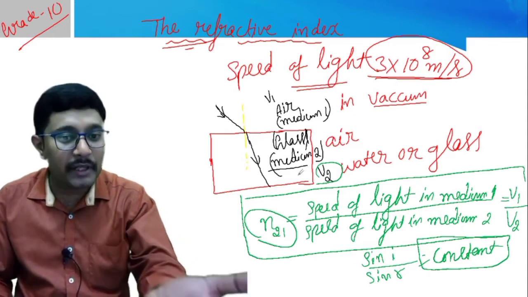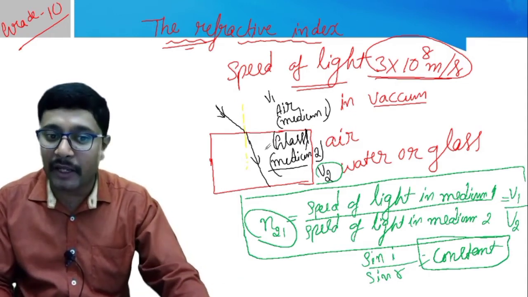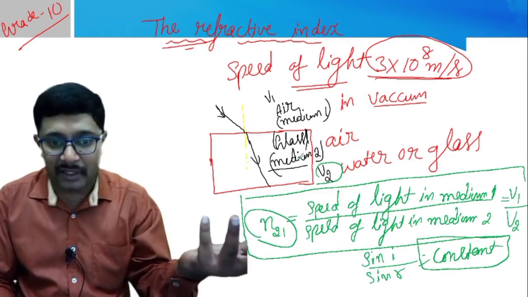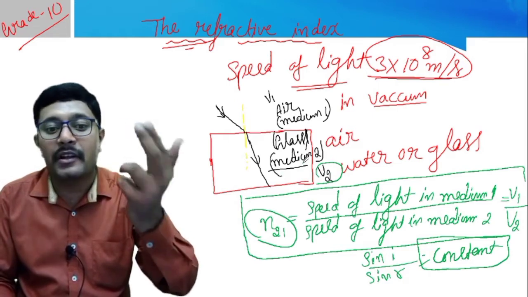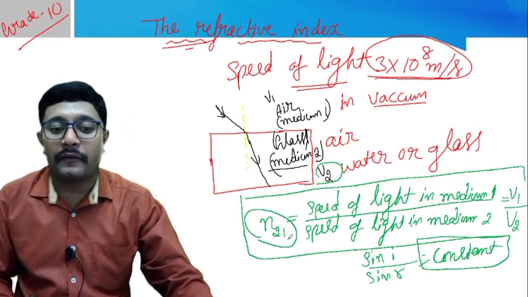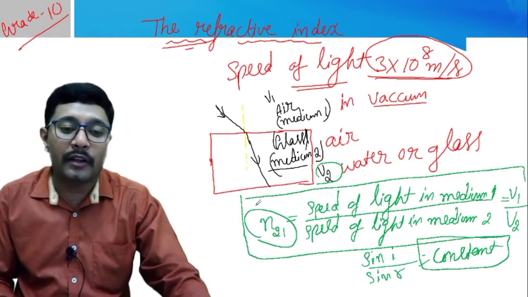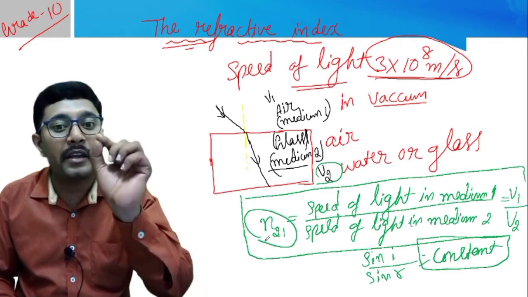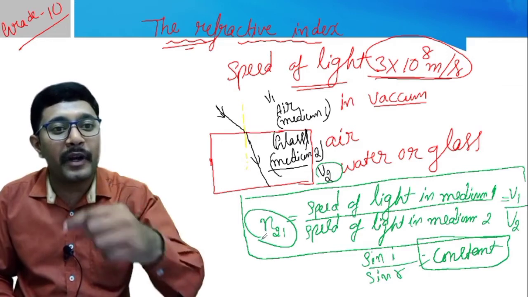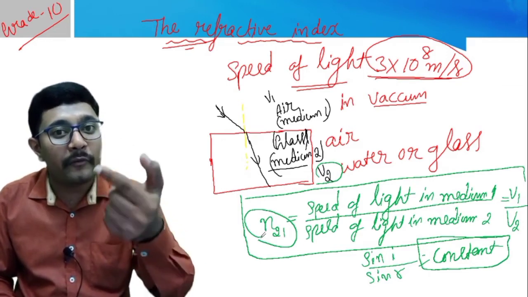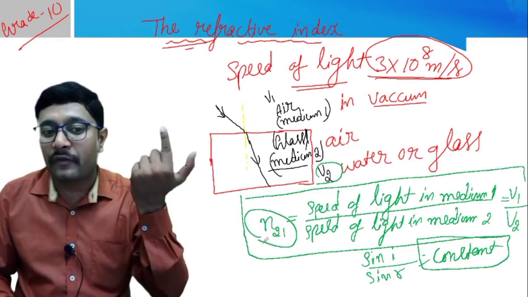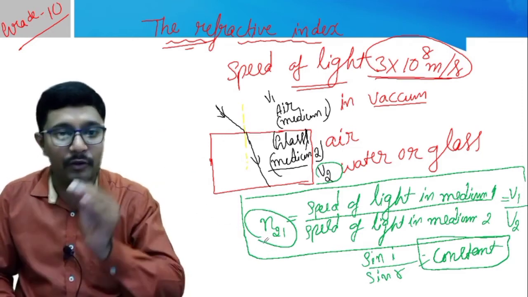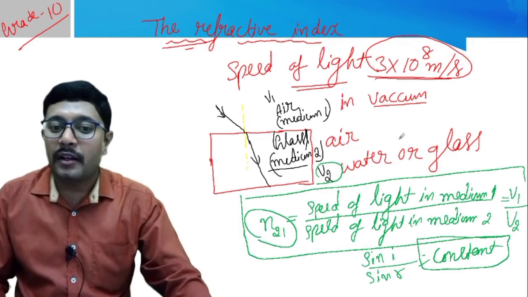So for example here I took air as one medium and glass as another medium. We can take any other media, right? But for each given pair of media the refractive index is common, that means it is a constant. For which one? For a given pair of media. It depends on the given pair of media. Clear?